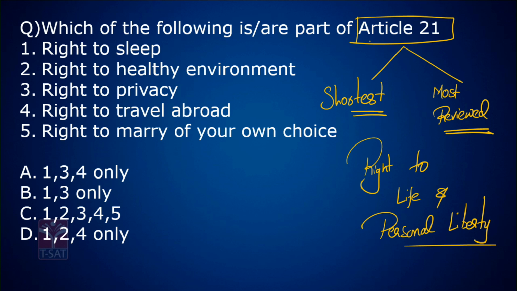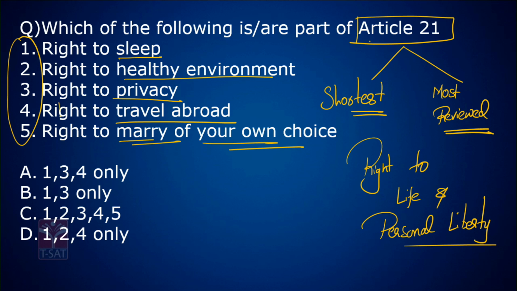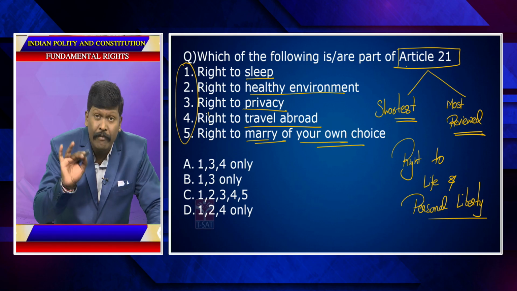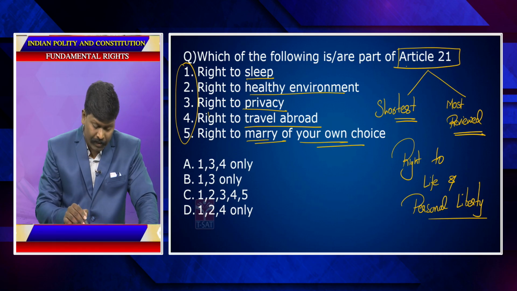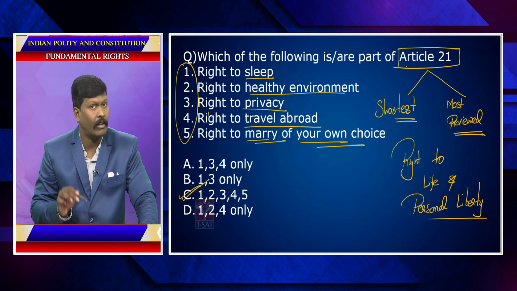Now look at this. Right to sleep, right to a healthy environment, right to privacy, right to travel abroad, right to marry of your own choice. All these are part of Article 21, declared by the Supreme Court in many famous cases. So the answer is all. C is the answer.